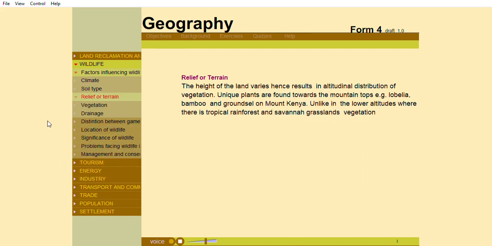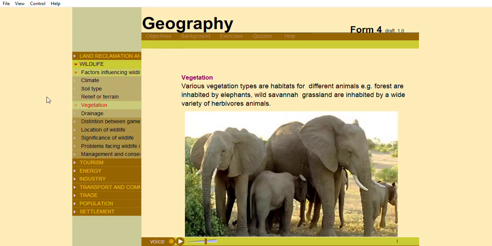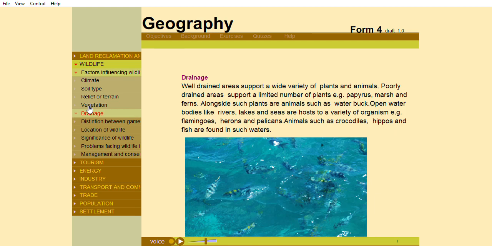Relief or terrain. The height of the land varies, hence results in altitudinal distribution of vegetation. Vegetation. Various vegetation types are habitats for different animals. For example, forests are inhabited by elephants, while savanna grasslands are inhabited by a variety of herbivorous animals. Drainage. Well-drained areas support a wide variety of plants and animals.